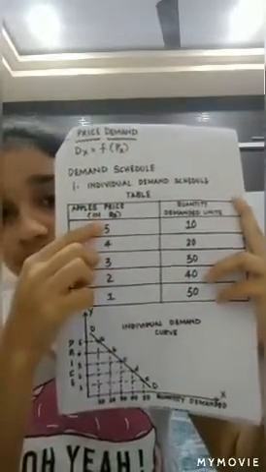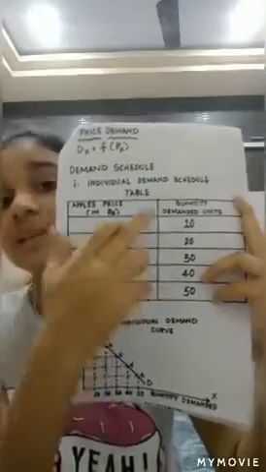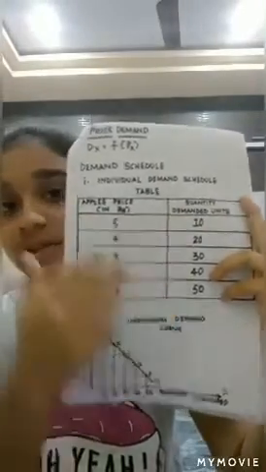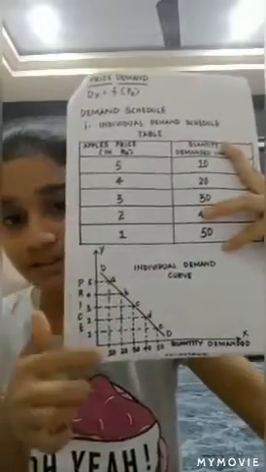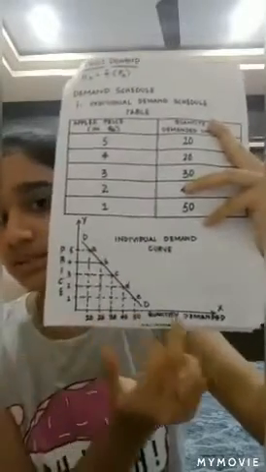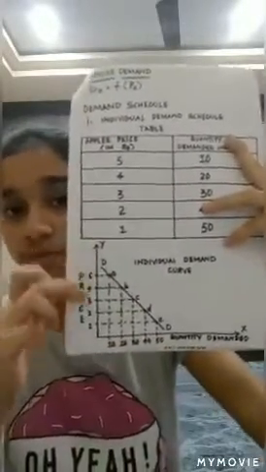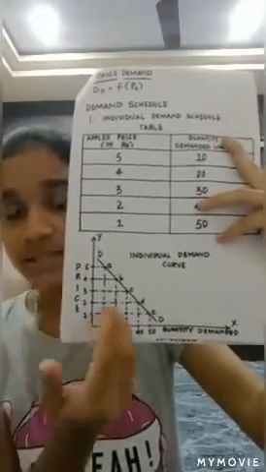So when the price of apples is falling, we can see that there is an increase in the quantity demanded for these apples. Here is a graph related to this table, where we have taken the price on the y-axis and the quantity demanded on the x-axis. So when the price of apples is falling, there is an increase in the quantity demanded. We can tell that in this individual demand schedule, there exists a negative or inverse relationship between the price and quantity demanded, as the quantity demanded increases with a decrease in price.